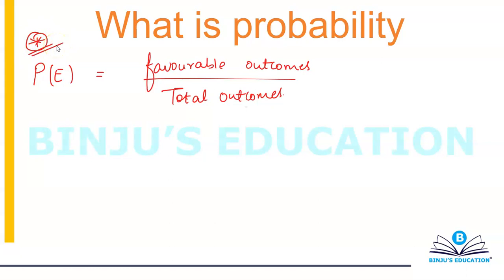We don't have any conditional probability, as I've already told you. We don't have any Bayes theorem, nothing dependent on each other. It's a very simple topic, and it's one of the easiest topics for GRE and GMAT.